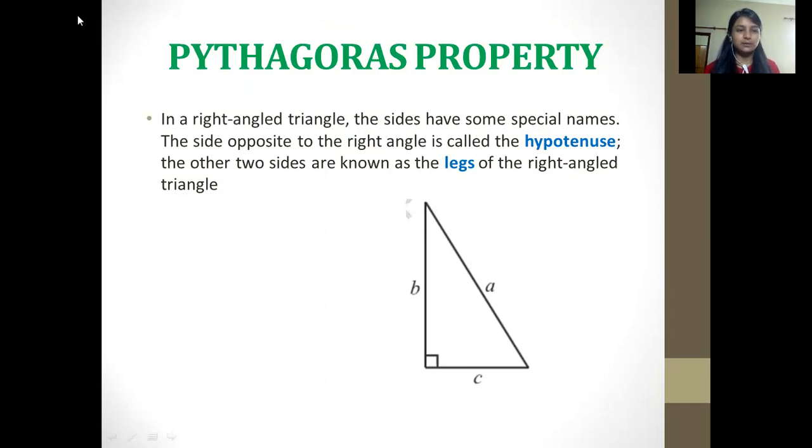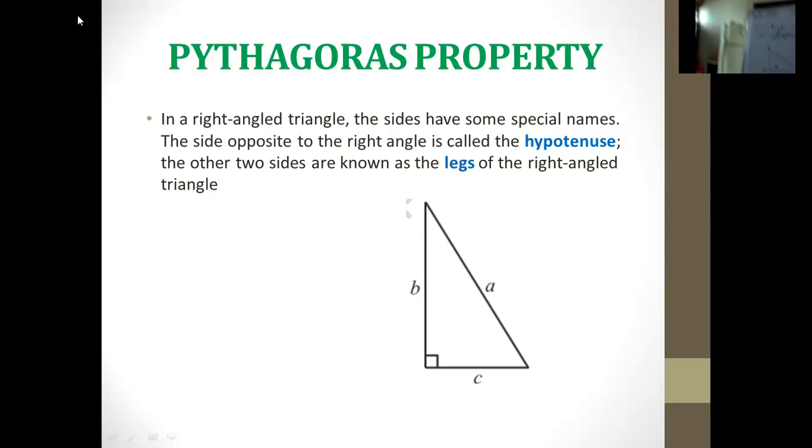As I said, I would be discussing the names of the sides of the right angle triangle. Here you can see that in the right angle triangle, the sides have some special names. We won't be saying A, B, B, C. If you are discussing a question with your friend, you would be saying that the triangle has sides A, B and B, C. You are not sure what labels your friend has given to that triangle.